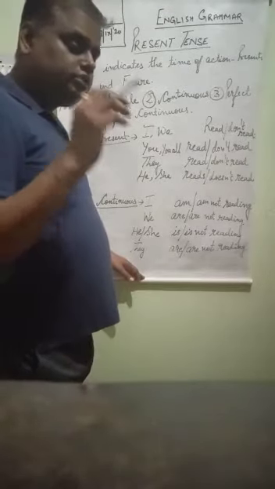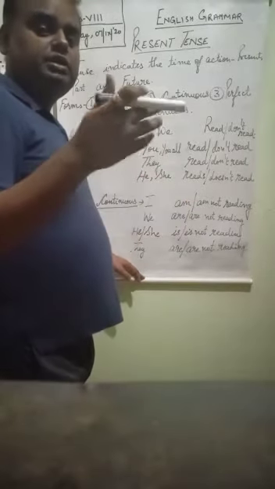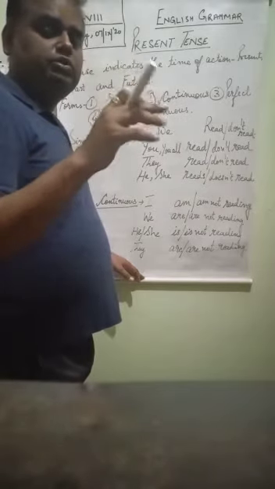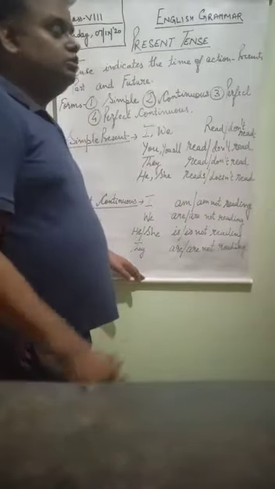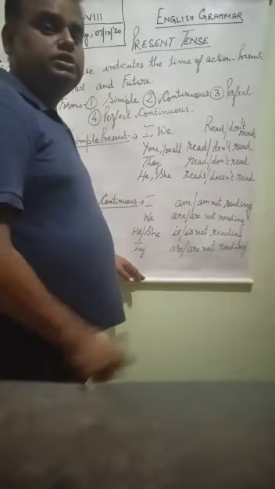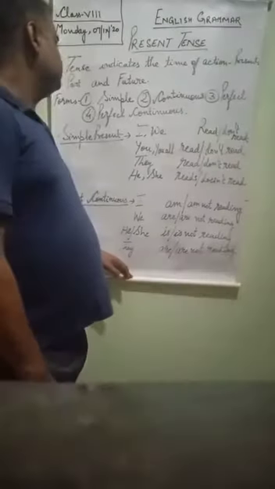So any action is being done at a particular period of time, at a particular point of time, at that point of time at which the action is actually being performed is called the tense.